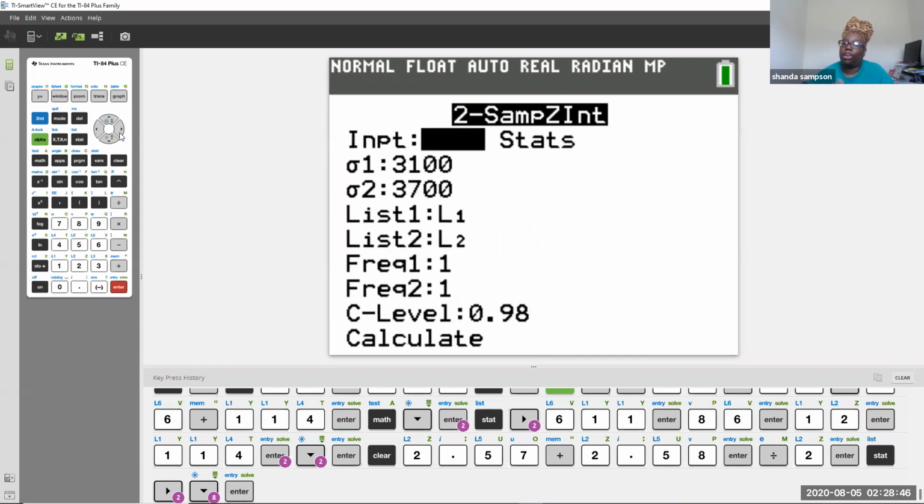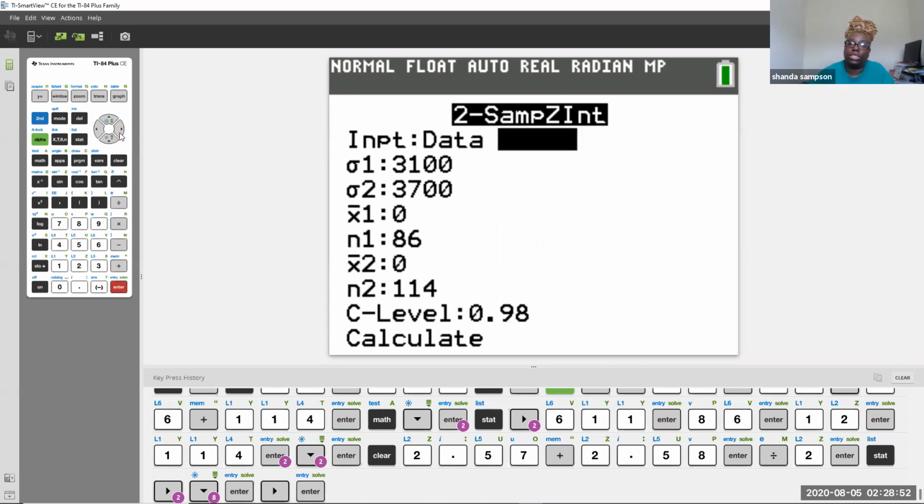Now, do we have data or do we have stat? Well, we don't have data. Data would be something that we put in our calculator. So we're going to go to stat. And now we need to put in all of these statistics. Okay, we're just going to fill them all in.